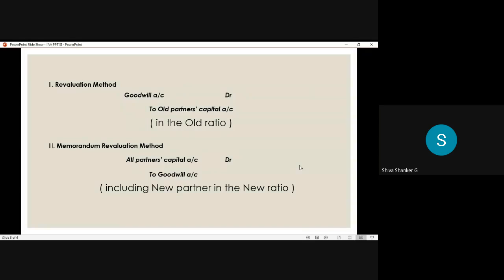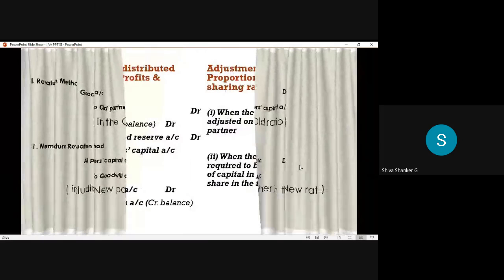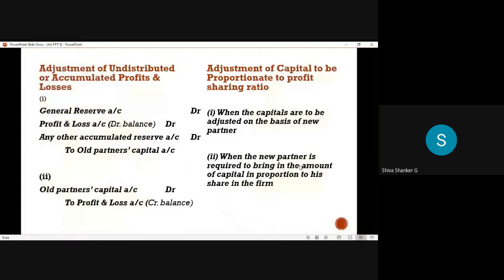Let us go to the next adjustment, the last two adjustments. One is adjustment of undistributed or accumulated profits and losses.